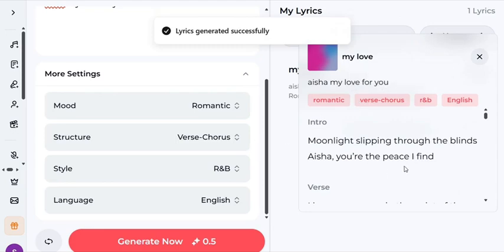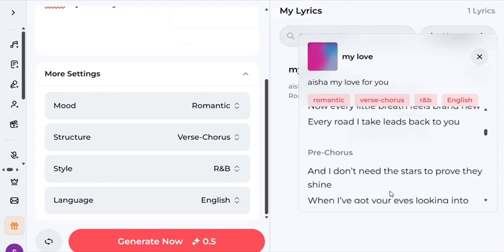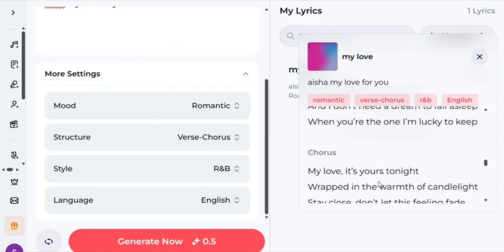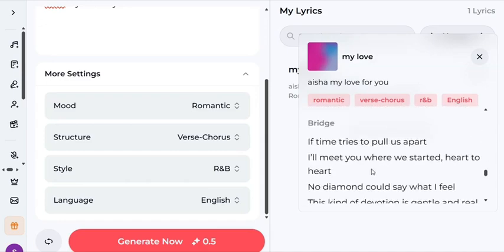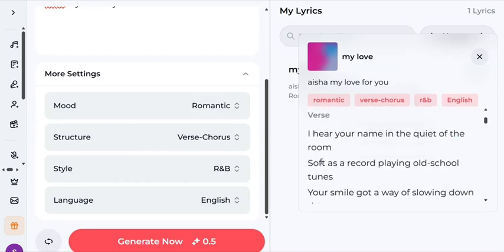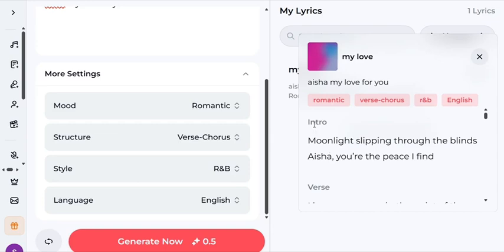Now as you can see, it has generated the lyrics for us here. Everything is here right now. All the lyrics is here, so you can go through it. If there's anything you want to edit, you can copy it and edit it. Now let's assume it has generated the lyrics for us. All we need to do, just copy these lyrics. So we just copy these lyrics like this.